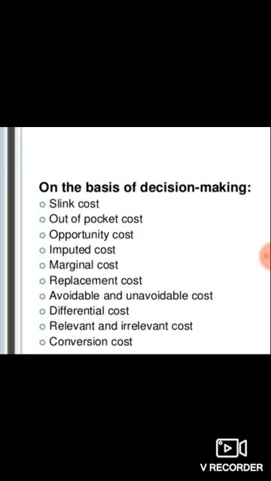Relevant costs are those costs which will be incurred for an activity. If there is an activity, then there will be the cost. And irrelevant costs are those like sunk costs. If there is no activity, even then the costs will be incurred.